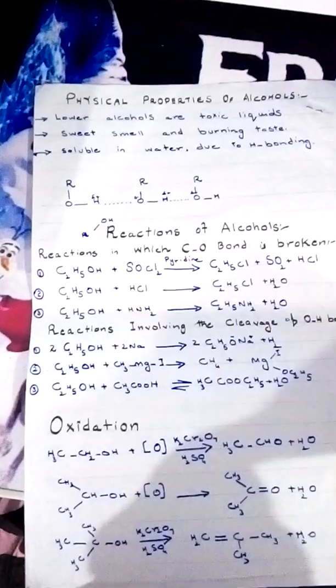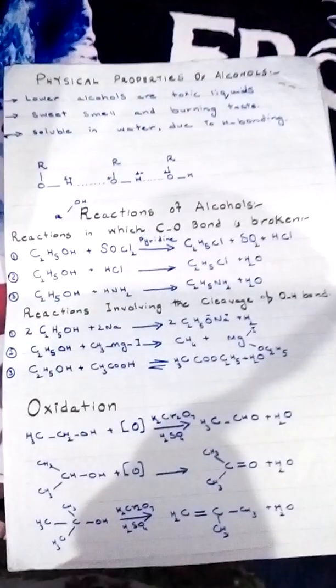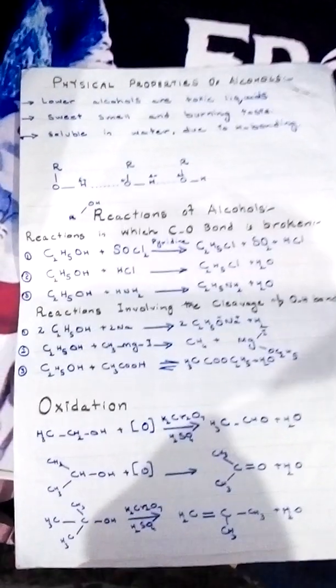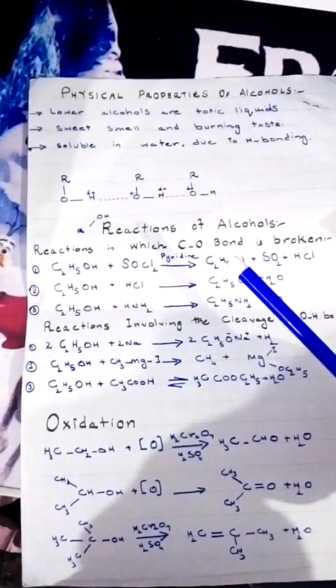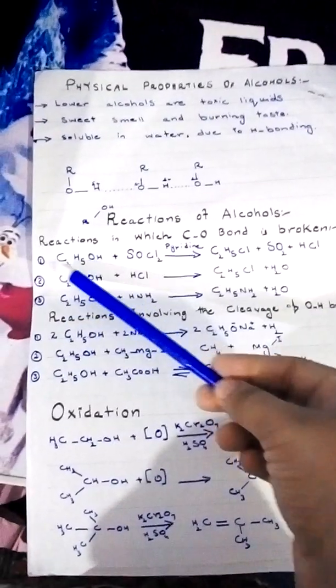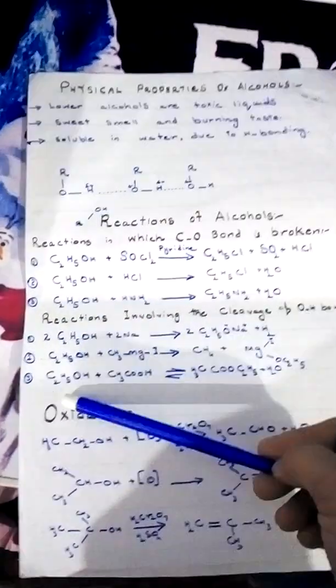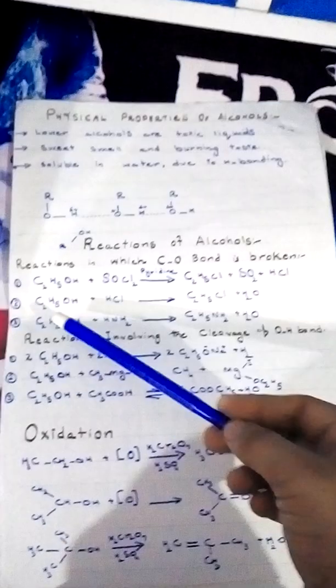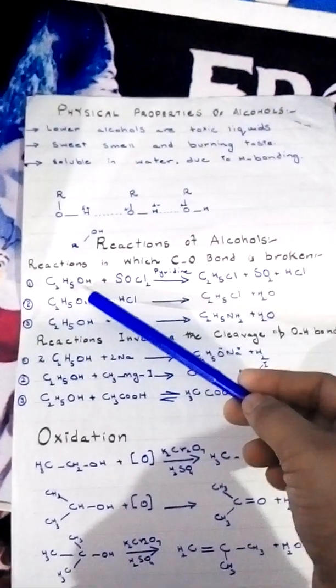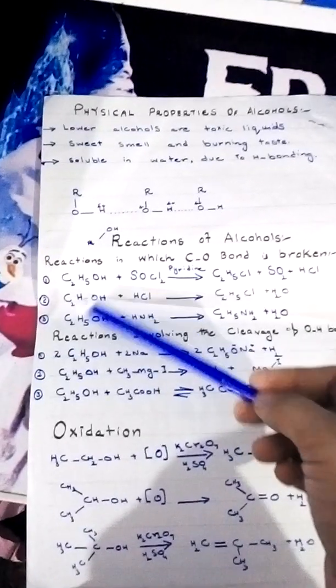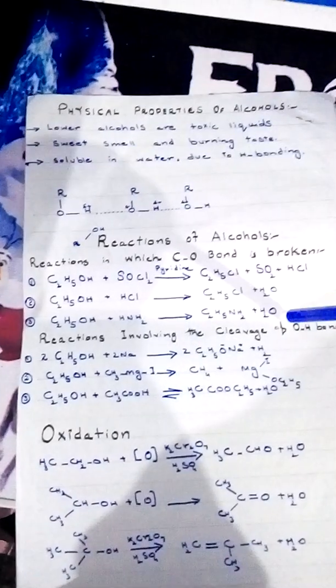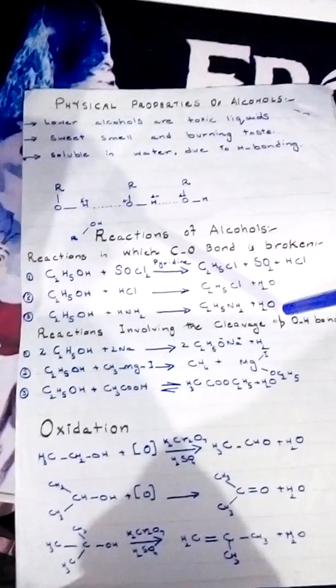Reactions of alcohols. Reactions in which the C-O bond is broken. Alcohols react in two different ways: reactions in which the carbon-oxygen bond is broken, and other reactions involving cleavage of the hydrogen-oxygen bond. First of all, we will discuss the reactions in which the C-O bond is broken.